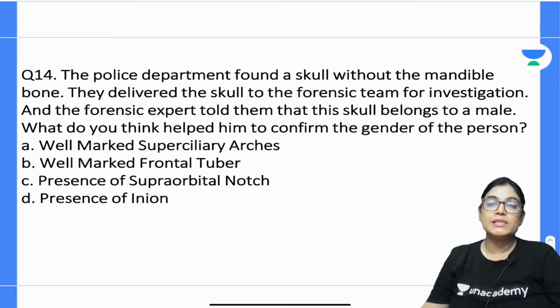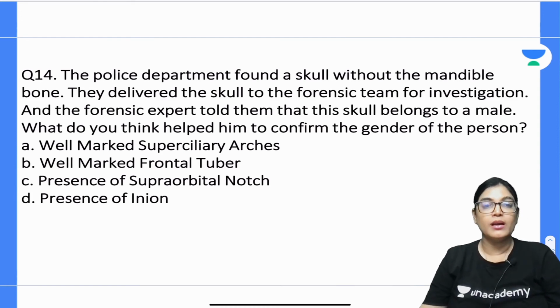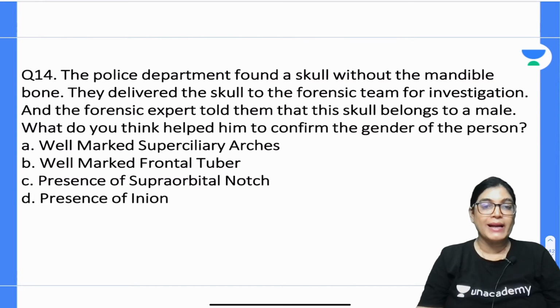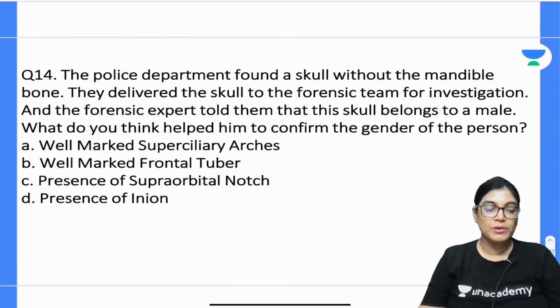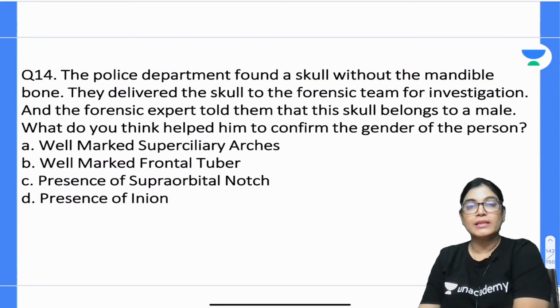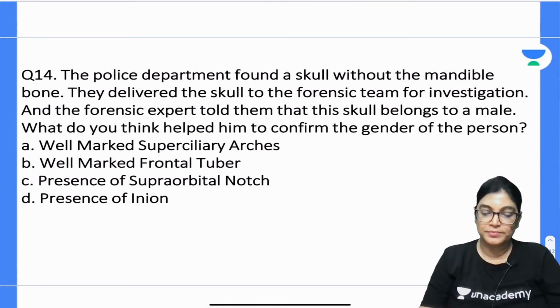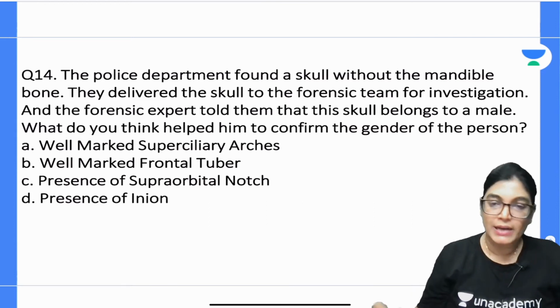A well-marked superciliary arch, a well-marked frontal tuber, presence of supraorbital notch, presence of inion. Question number 14. You have to mark the correct answer. Four options are there. So your time starts now. Mark the correct answer.